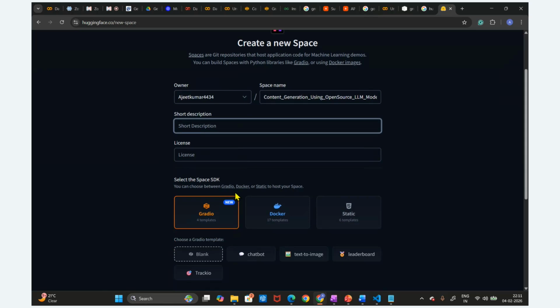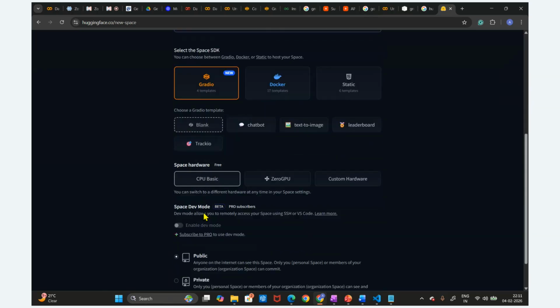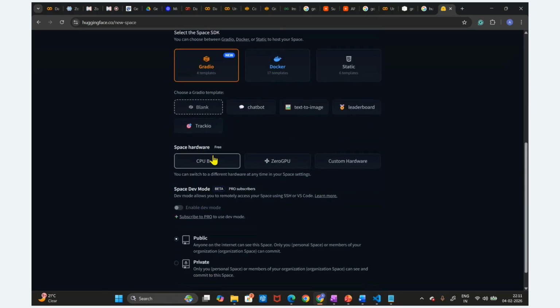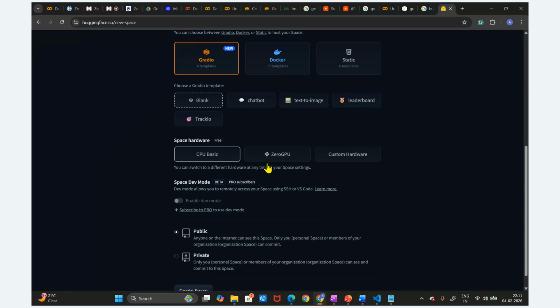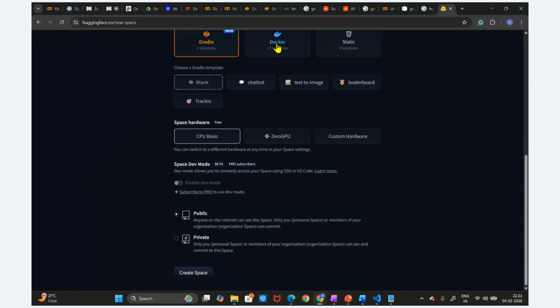Okay, and then I'm going to utilize the Gradio again. This is the CPU by default, so I'm going to utilize the CPU. Later we're going to discuss GPU, or Docker file also, we are going to understand later. Or you can use static website also. Okay, that is fine. So this is the public, right? I'm going to create this page.